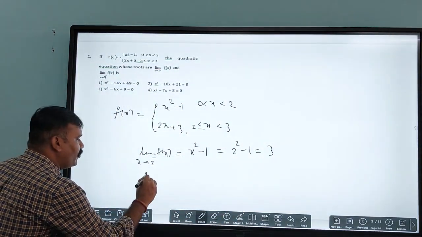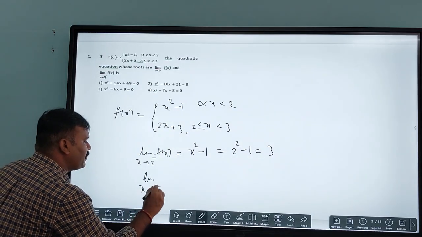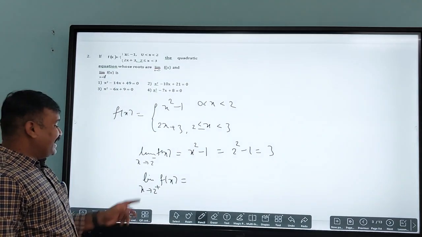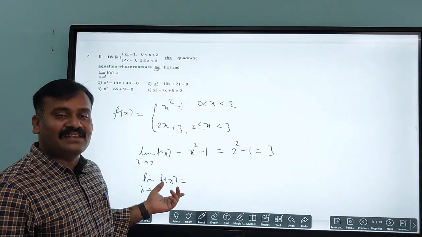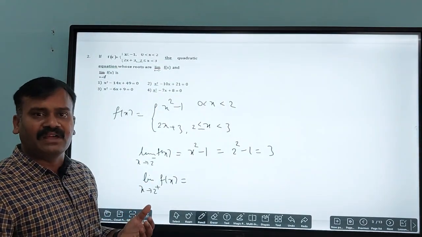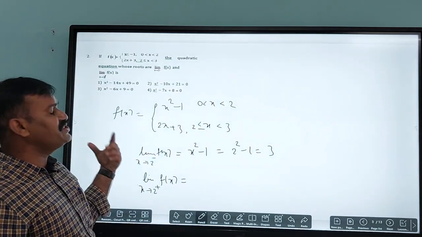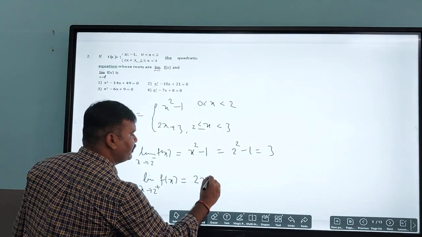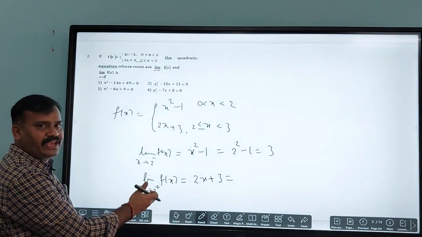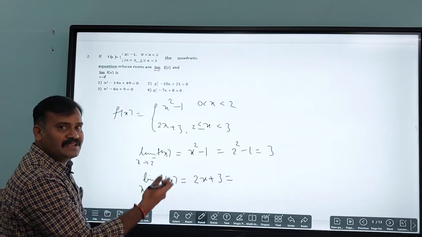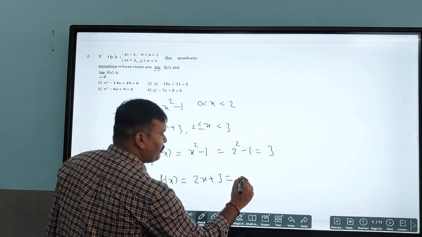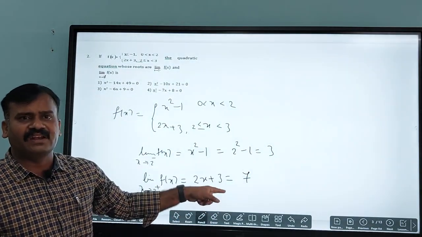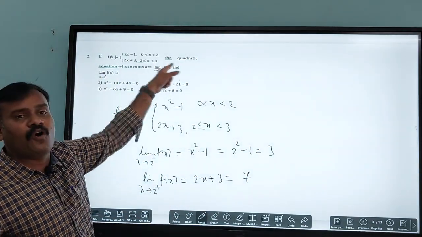Similarly, the limit as x tends to 2 plus of f of x is nothing but x greater than 2. So in the given function, for x greater than 2, it is 2x plus 3. The nearest value for 2 plus is 2, so that is 4 plus 3, that is 7. Now these are the roots of the quadratic equation, but we need to find the quadratic equation.